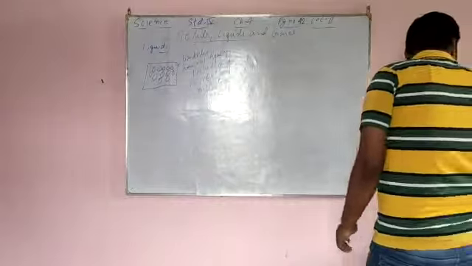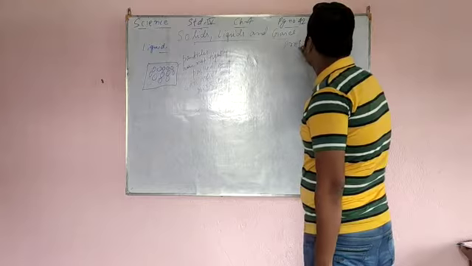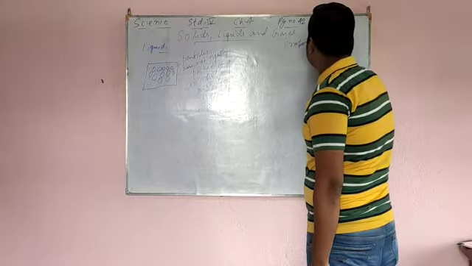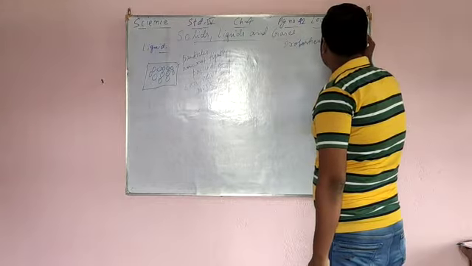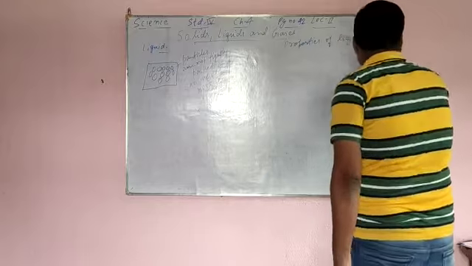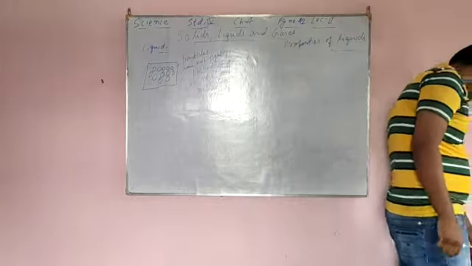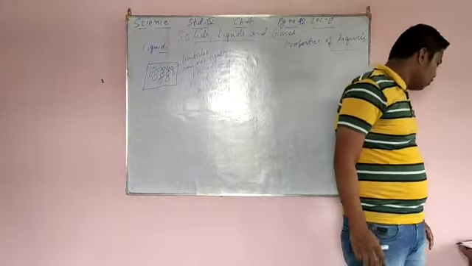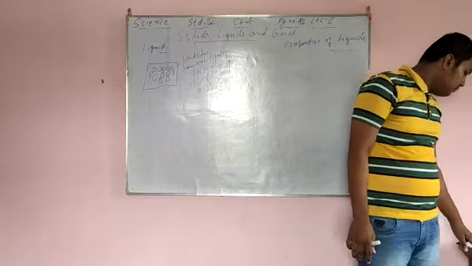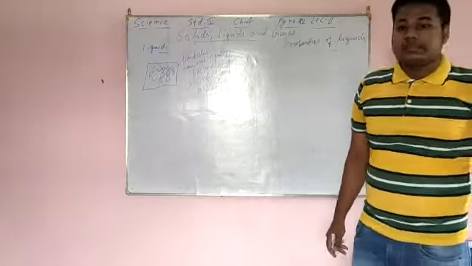Now we'll come to the properties of liquids. First property is, a liquid has no definite shape. It takes the shape of the container it is present in.